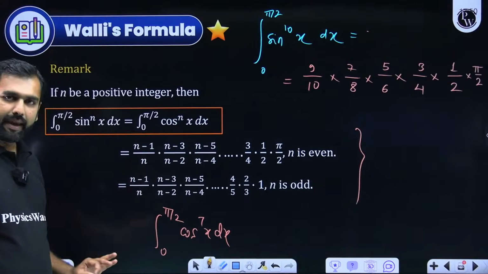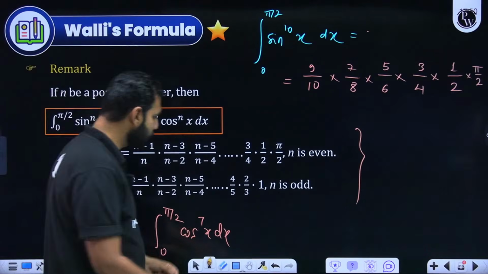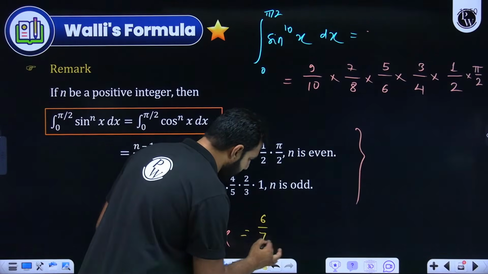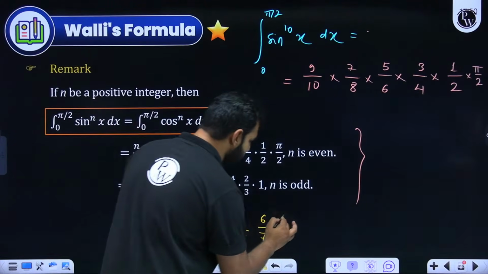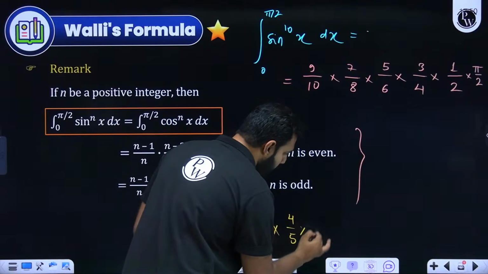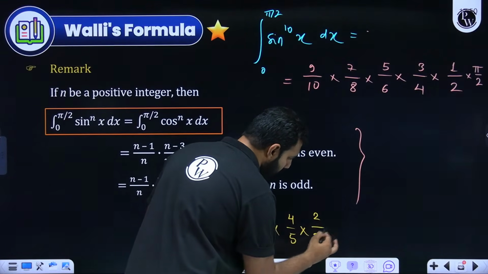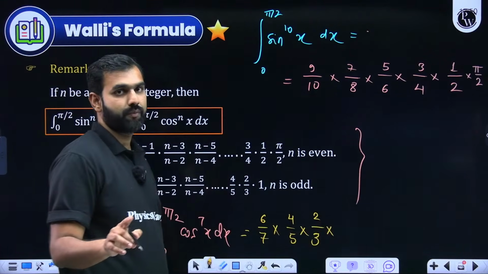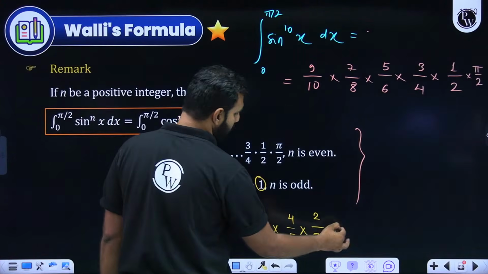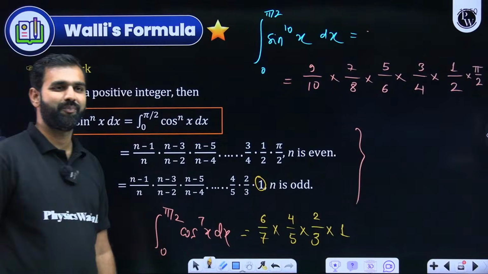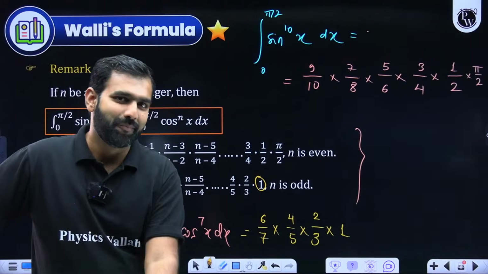N minus 1 by n, that's how we begin. So 7 minus 1, that's 6 by 7. Now keep subtracting 2 from the numerator and denominator, that's it. So 6 minus 2 is 4, 7 minus 2 is 5, 4 minus 2 is 2, 5 minus 2 is what? 3. 2 minus 2 is 0. So there you stop. And with 0, you finally end it with 1. That's your answer. Isn't it interesting?